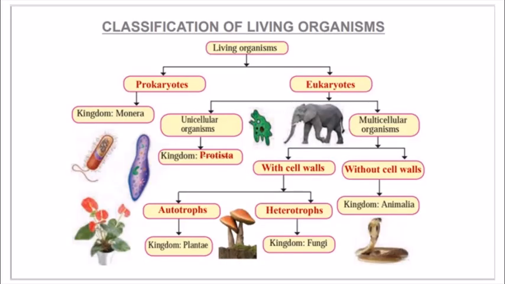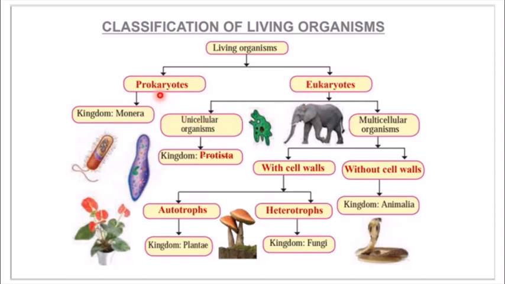Hello students, we will start with the sixth chapter in Science 2, that is Animal Classification. Now in 9th standard you have studied about plant classification and in 8th standard you have studied about classification of living organisms. Now we all know that there are 5 kingdoms and these 5 kingdoms are, first of all, the living organisms are classified into two, that is prokaryotes and eukaryotes.